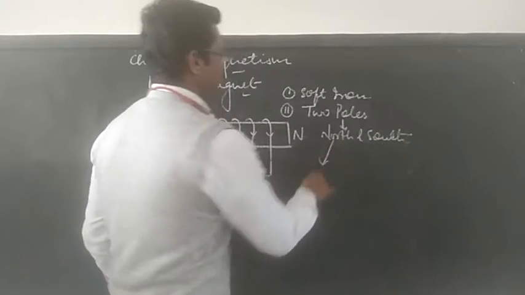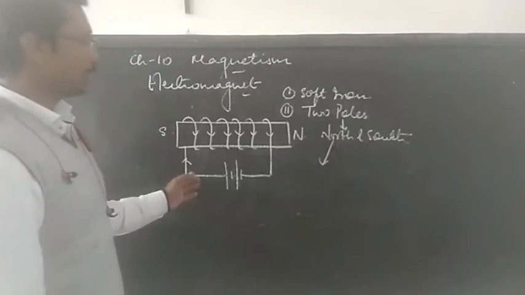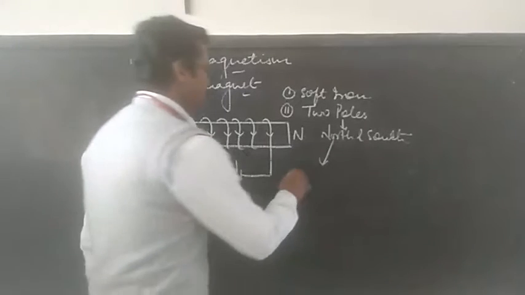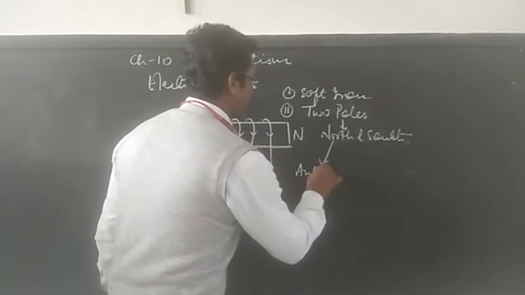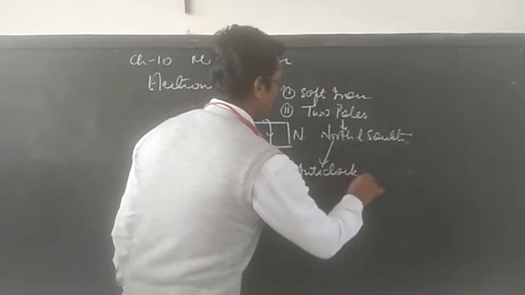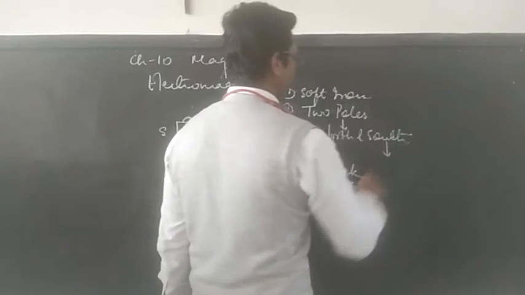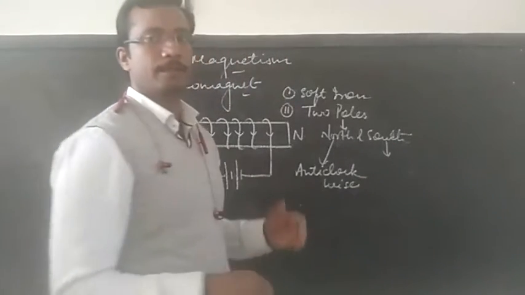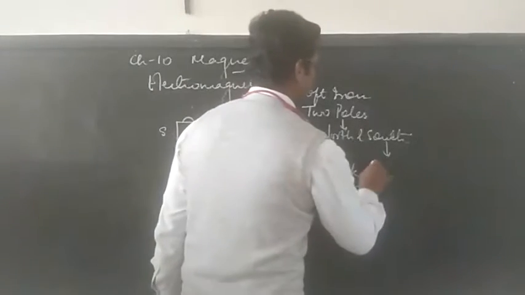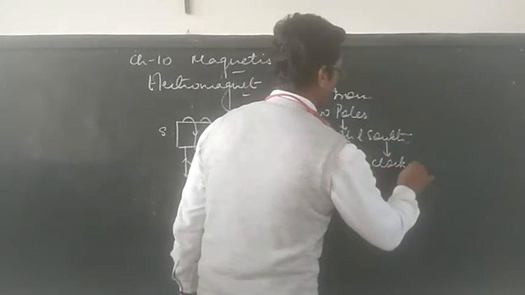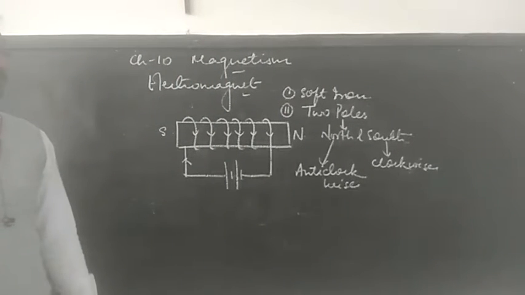North pole will be the end where the current enters in anti-clockwise direction, and south pole will be the end where the current enters in clockwise direction.